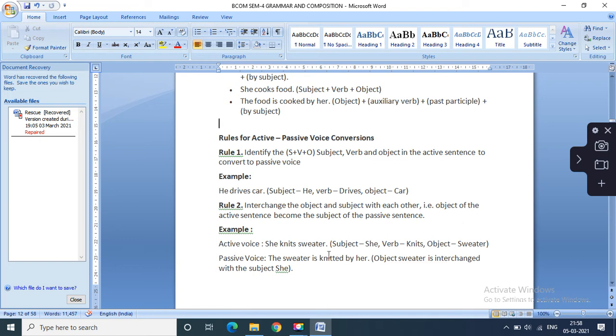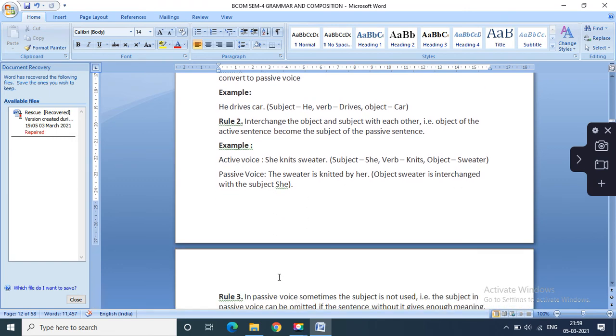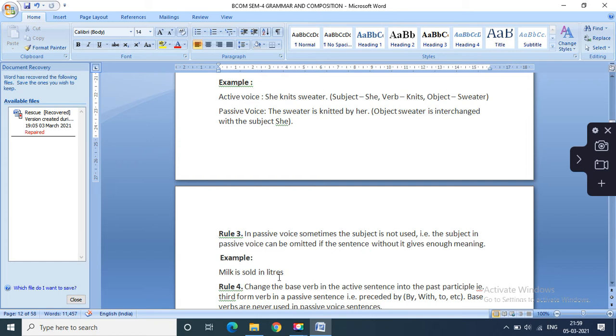She needs a sweater. The sweater is knitted by her. The object sweater is interchanged with the subject she. Interchange means swapping. Rule number 3: in passive voice, sometimes the subject is not used. That is, the subject in passive voice can be omitted if the sentence without it gives enough meaning. Milk is sold in liters.